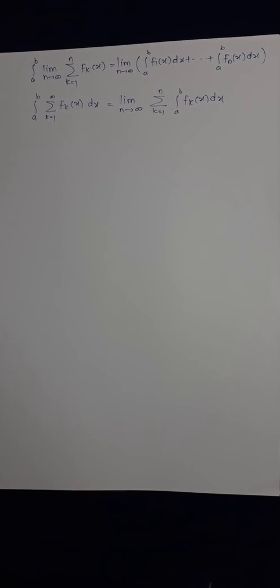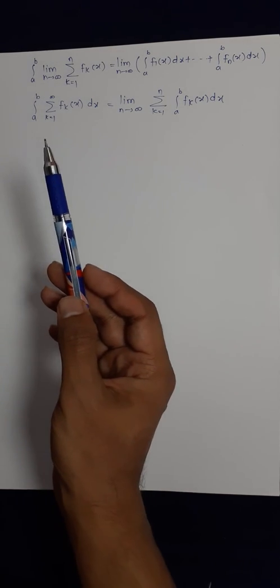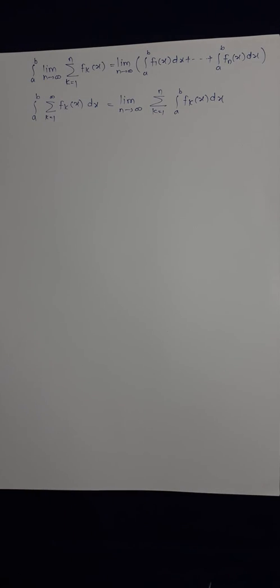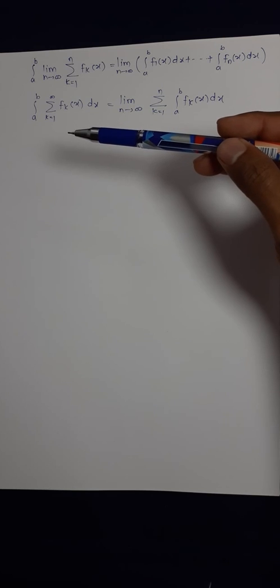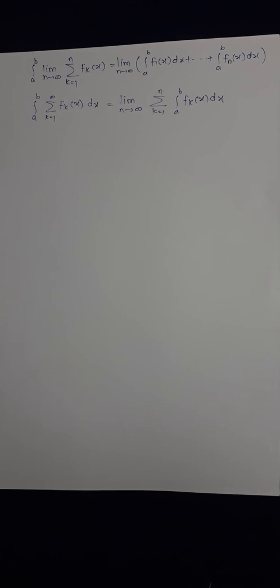We know that summation fk converges uniformly to f, so when k runs from 1 to infinity, its value is nothing but f of x. Therefore this is simply the integral of f of x dx.